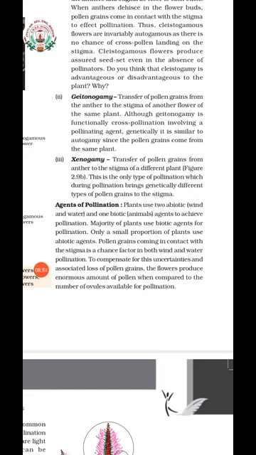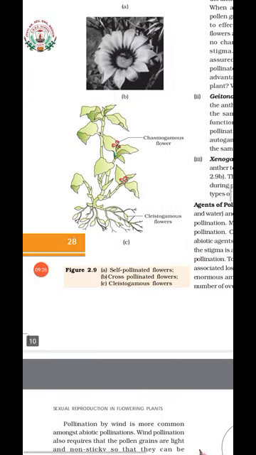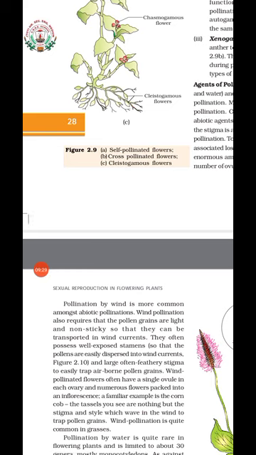So to compensate for this, what do they do? They usually produce enormous amounts of pollen grains when they are pollinated by abiotic agents. And if they are pollinated by biotic agents, at that time the plants will produce nectar, or they produce color to attract the pollinating agent. So let's see the characteristic features of the plants which are pollinated by the wind.